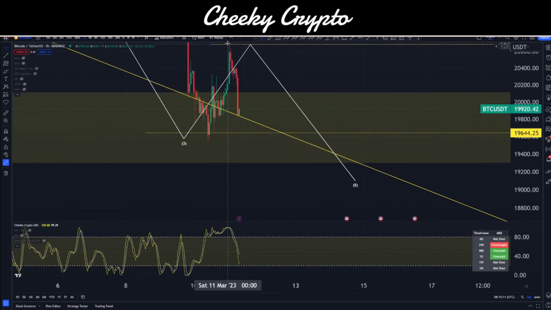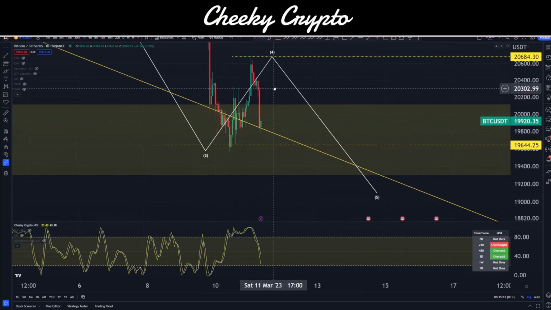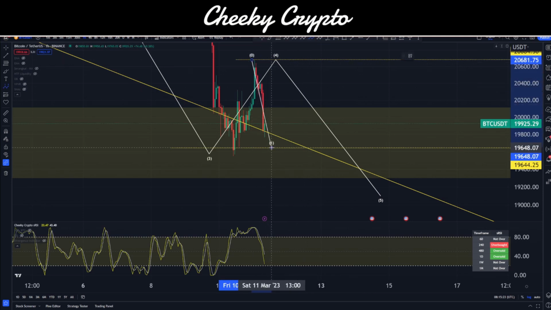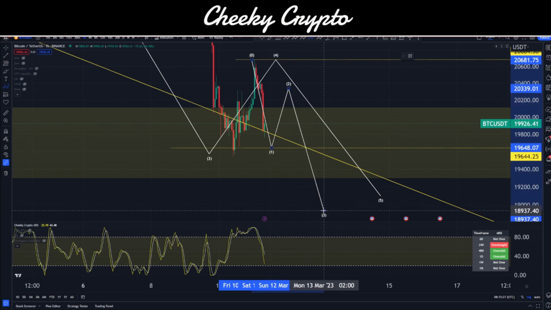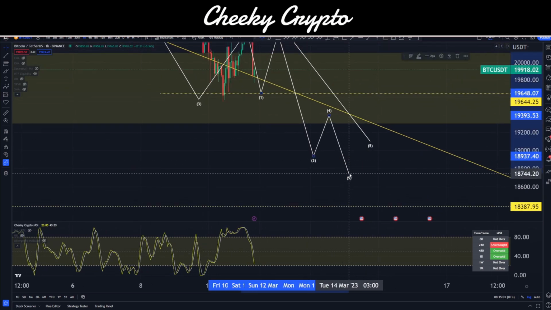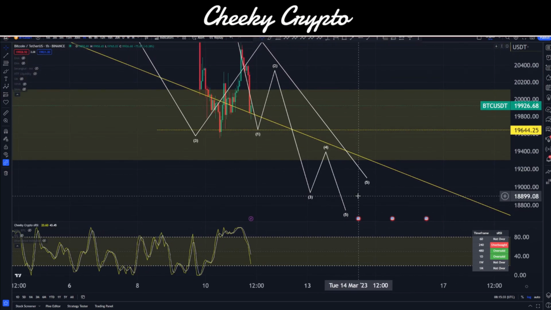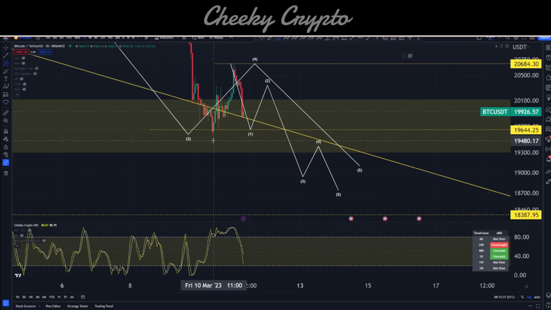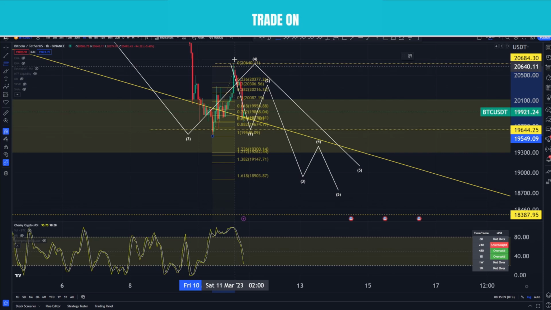Now in here, we can see that we kind of have the formation already of a 3-wave structure. So we've got to come up a little bit, and then we've got to come down into a 5th, and then we've got to bounce up a bit more. So ultimately what I'm expecting here is some kind of wave 1, big wave 2 coming back up, some kind of wave 3, 4, and then 5. And that means that we'll probably overextend a little bit deeper than we were thinking that it should have gone to. So our actual target range for this, we'll see how this plays out.